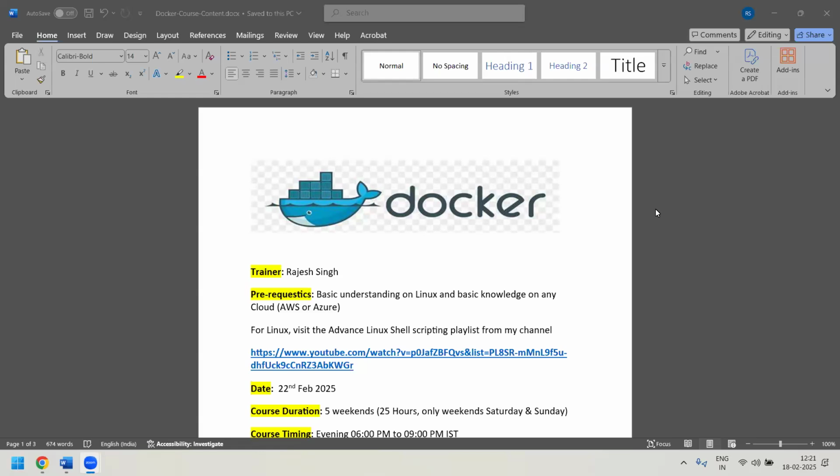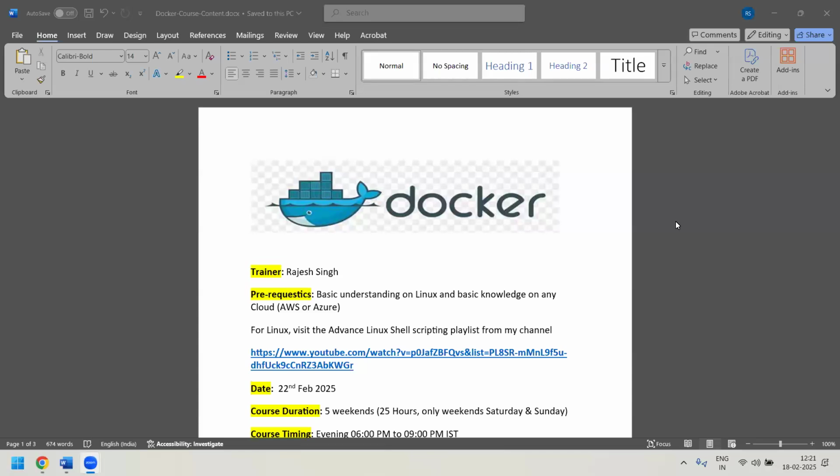Friends, we are starting a new series on one of the very important DevOps tools, which is Docker. As you know, Docker is a containerization technology platform. Whenever you want to create a microservice as a container, Docker is one of the tools we use most. That's the reason, guys, I thought I'll start a new series on the Docker course.